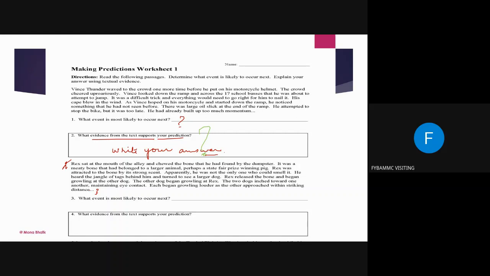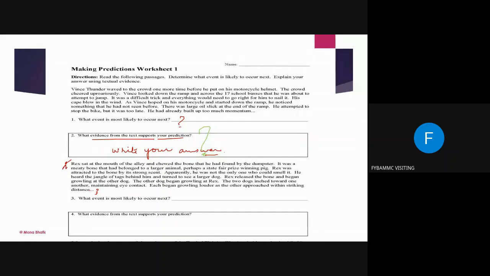He heard the jangle of tags behind him and turned to see a larger dog. Rex released the bone and began growling at the other dog. The other dog began growling at Rex. The two dogs inched towards one another, maintaining eye contact. Each began growling louder as the other approached within striking distance.